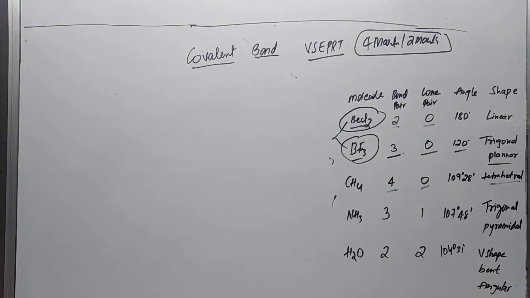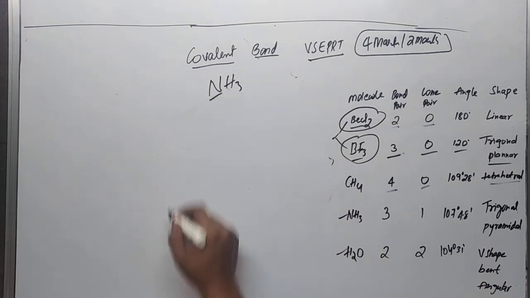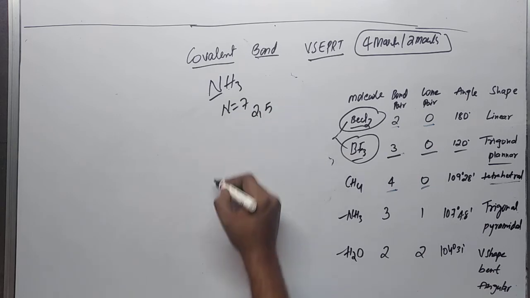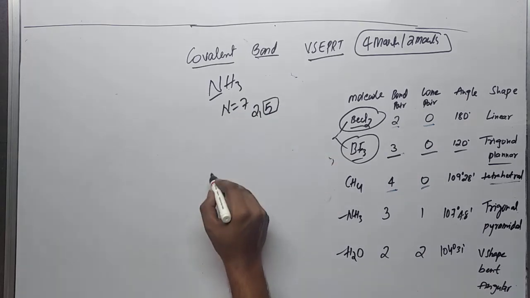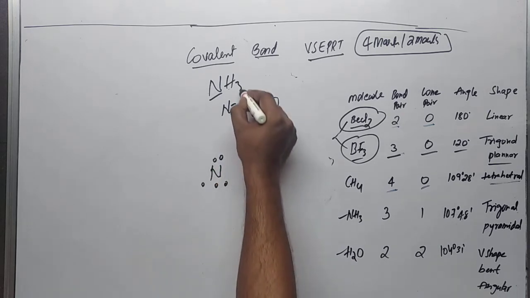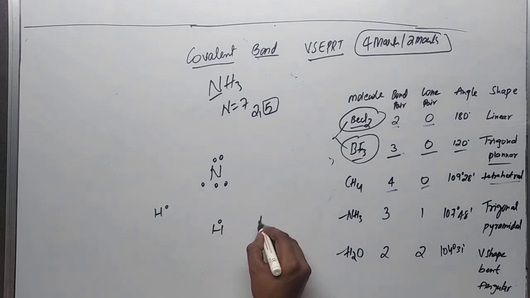Okay, one of the important ones is NH3, ammonia, and water. These are very very important molecules which are asked many times for the 4 marks. So first we will start with ammonia. In ammonia, nitrogen is the central atom. Nitrogen atomic number is 7, so we can write it as 2, 5. So in the last shell it has 5 electrons. So here we have 3 hydrogens. As we know, each hydrogen has 1 electron in the last shell.